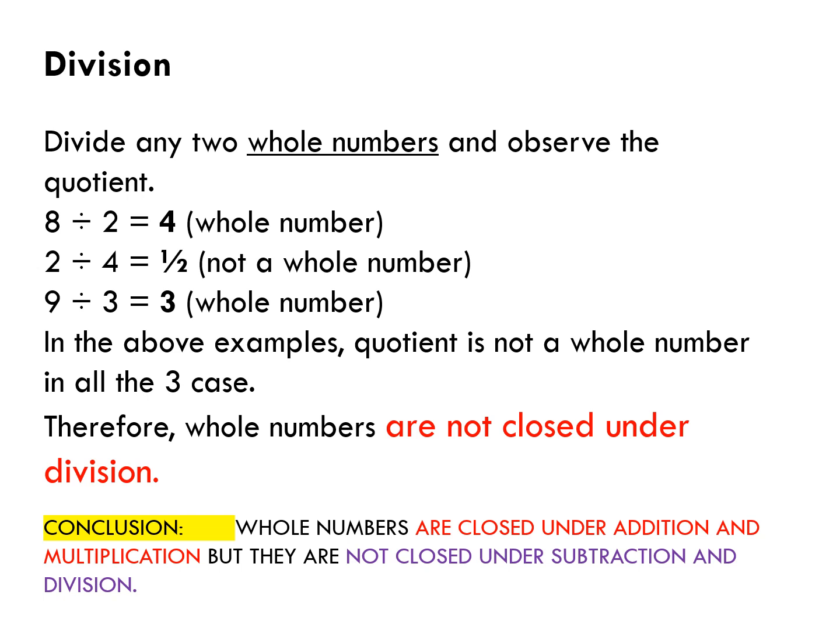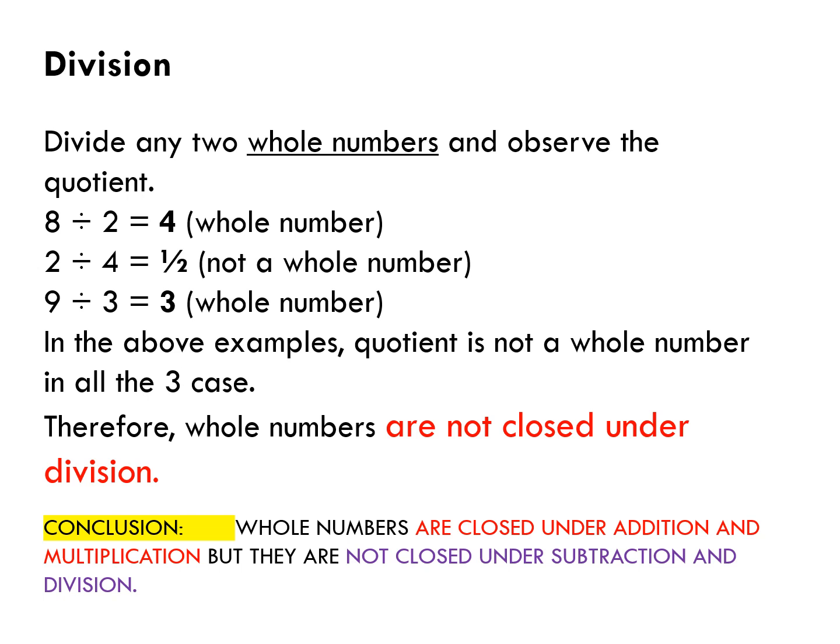Like subtraction, whole numbers are not closed under division also. Now let's study why. Divide any two whole numbers and observe the quotient. In the first example, 8 divided by 2. The quotient is 4, which is a whole number.